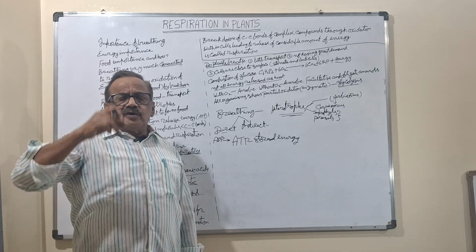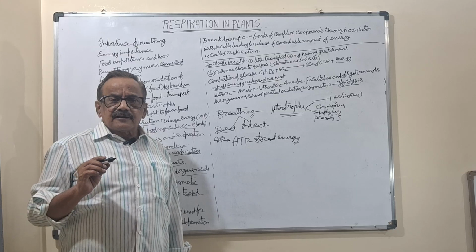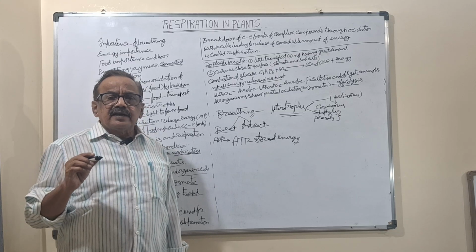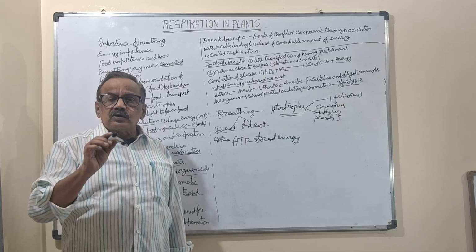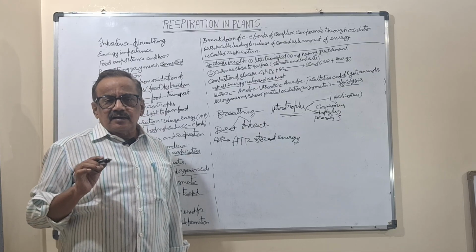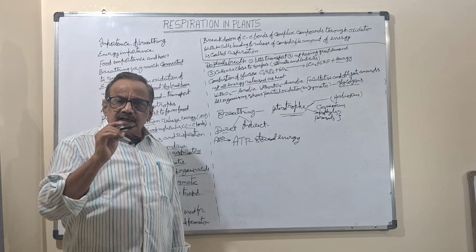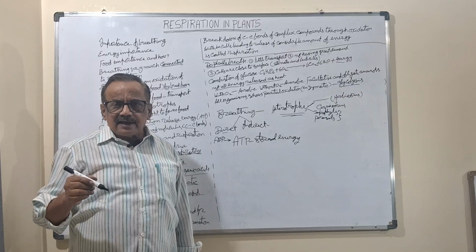The first point is that numerous openings are present in the plant. What are the openings? The main openings are the stomata. On the stem and root, lenticels are present. These are direct openings, and through them the air will enter inside the plant.